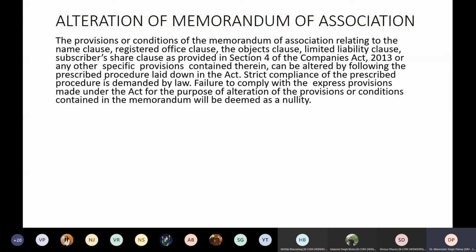Further, strict compliance with the prescribed procedure is demanded by law, because you are changing the principal document of the company. If you do not change it according to the prescribed procedure, there will be a problem. Failure to comply with the express provisions made under the Act for the alteration of the conditions contained in the memorandum will be deemed a nullity, as if your memorandum has not been changed.